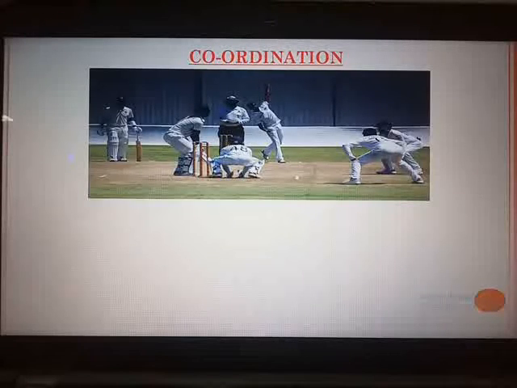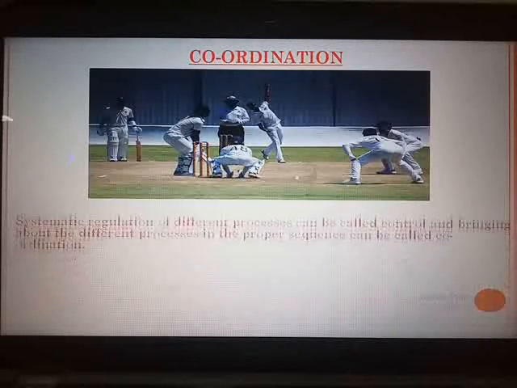Their life goes on smoothly if there is coordination between the different organ systems or the organs and the stimuli in the surrounding. So, how can you define coordination?